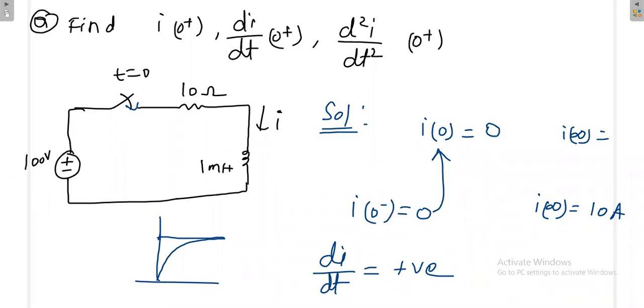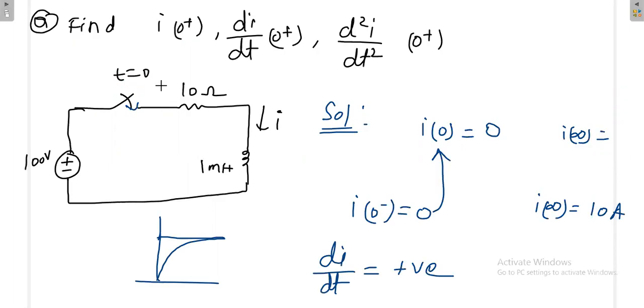What is the current through the inductor? Current across the inductor at 0 minus is 0, because before closing the switch there is no current in the inductor. That means after closing the switch also it is 0, because current across the inductor cannot change suddenly. That means I of 0 is equal to 0. Then I need di by dt.